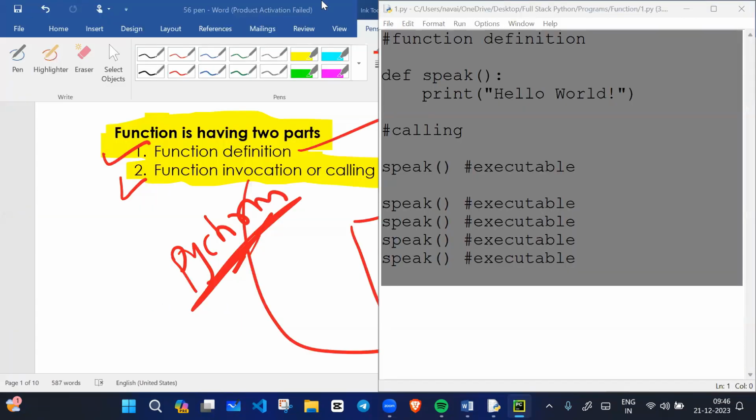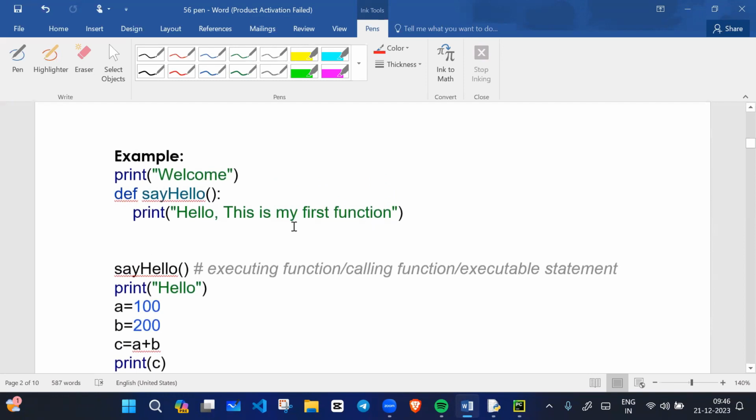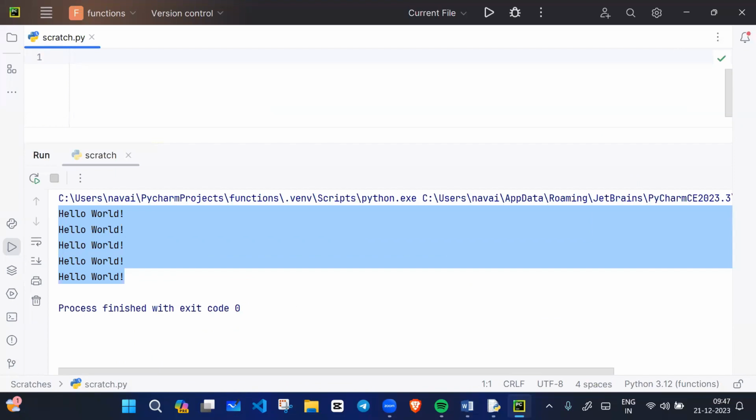Let's continue our presentation. See this example. If you want to print welcome, you will write print and welcome. Then here is the function definition, say hello. We have a function named say hello, and inside the function, what is written is hello, this is my first function. If I write this code, what will happen? I hope this text is visible to everyone. If it is not visible, you can comment and I will increase the font size.